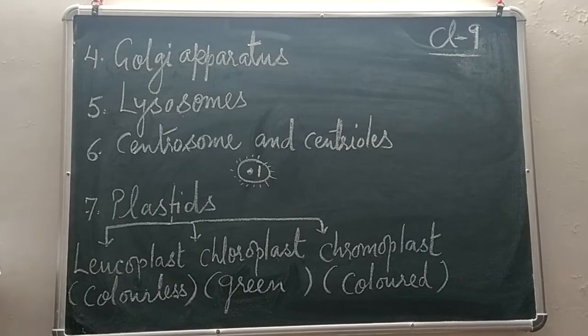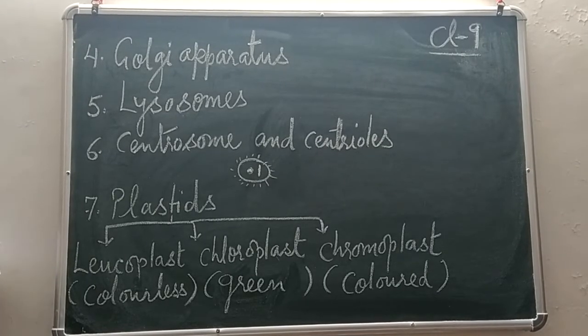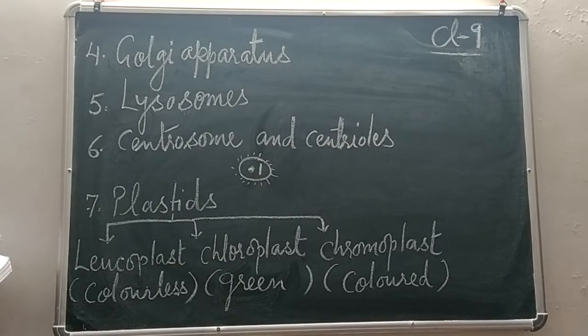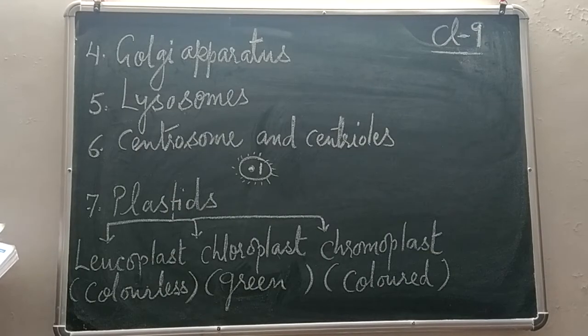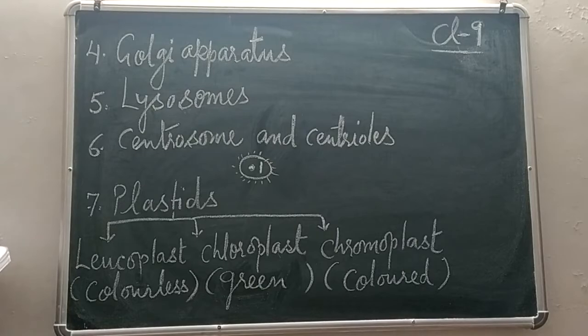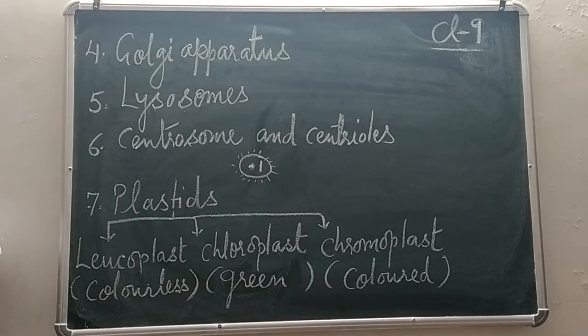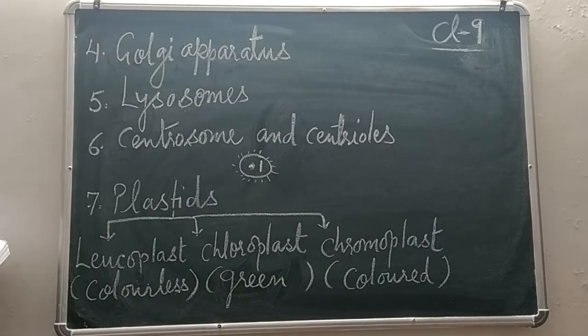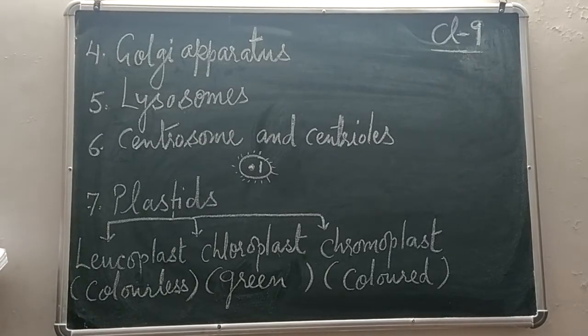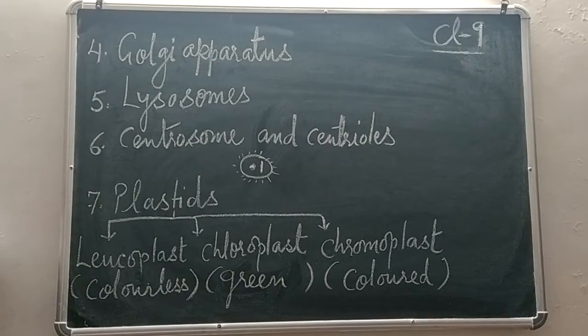During starvation of the cell, starvation means when a cell is not able to get any kind of food, at that time also they can digest the stored food. Then, suppose some other parts of the cell are damaged or destroyed, then these lysosomes can even digest all the organelles.